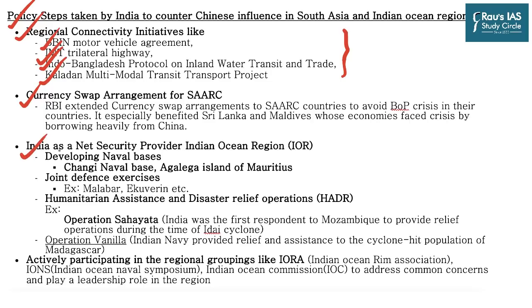Then India is trying to become a net security provider in the Indian Ocean region. And it starts by development of naval bases at various places. So India signed a deal with Singapore to expand existing Indian access to Changi Naval Base. India has offered to develop military infrastructure on the Agalega island of Mauritius, and it seeks to develop naval infrastructure on the Assumption Island of Seychelles.